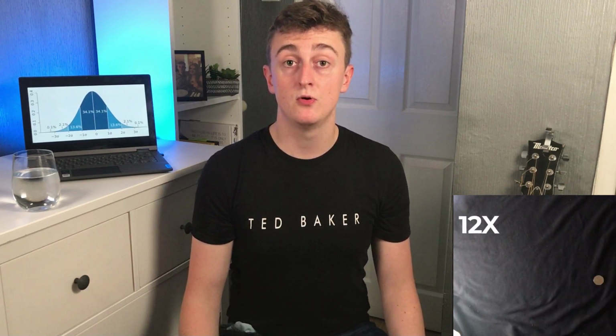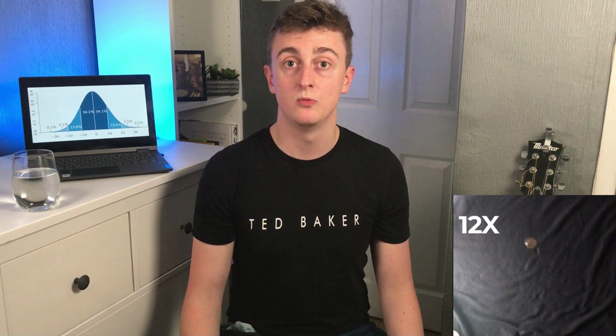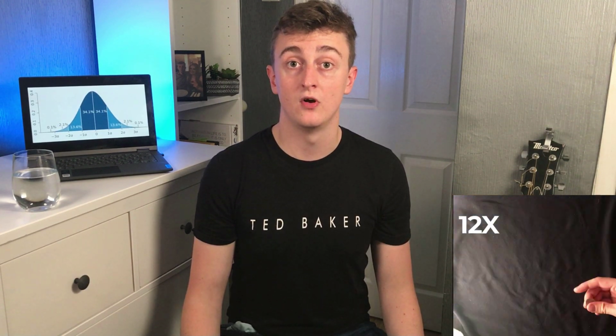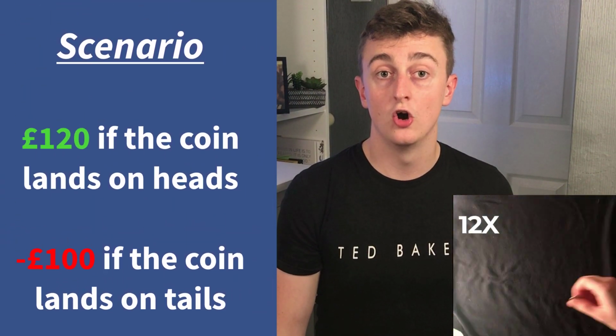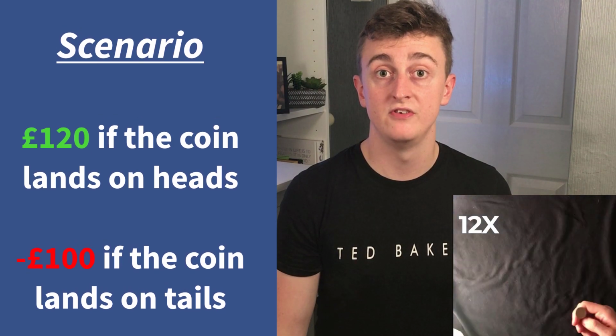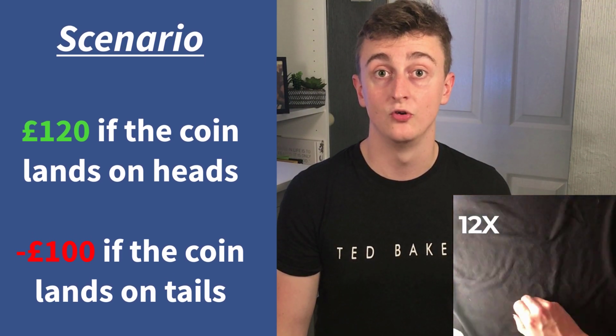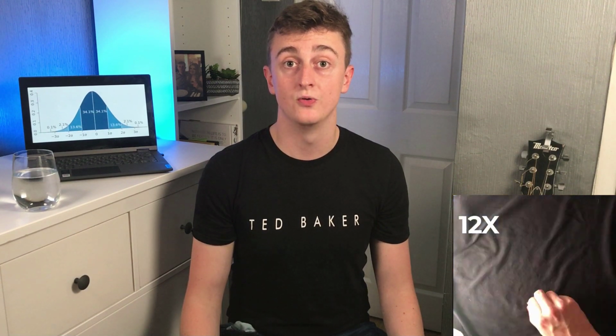However, it gets a bit more confusing when you change the variables a bit, either add more outcomes like in a football match, or adjust the probabilities or your return on the bet in various ways. For example, if I said to you, let's do a coin toss and you'll win £120 if it lands on heads, or you'll lose £100 if it lands on tails. Most people understand intuitively that they should take that bet, that is good value. But the expected value calculation actually quantifies how good the value is.